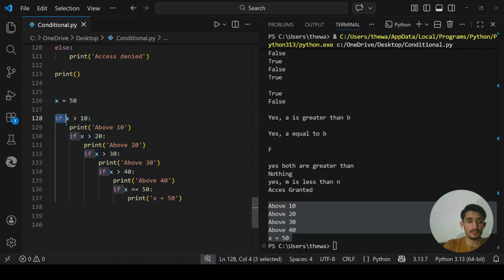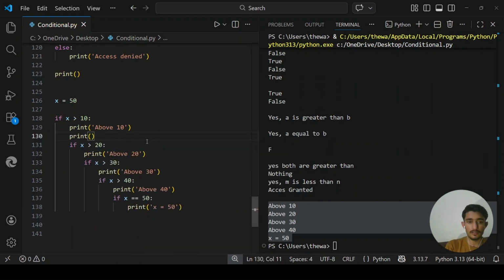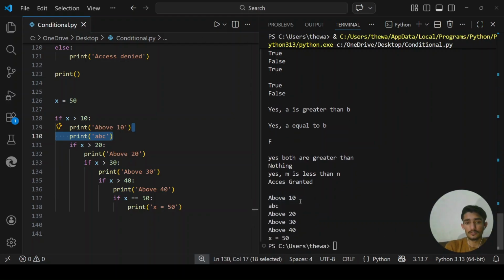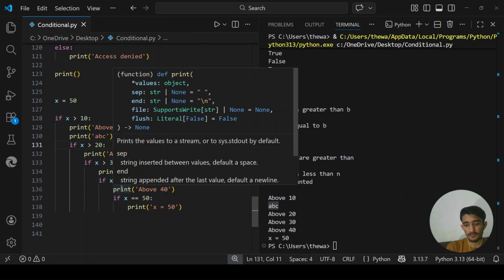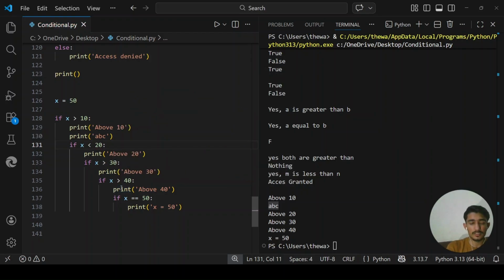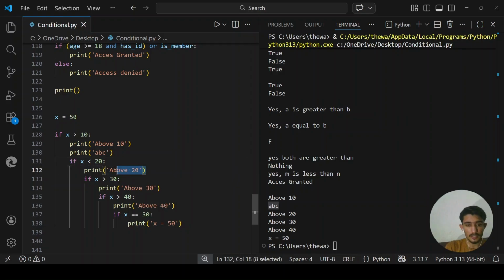You see, each code is indented 4 spaces. Everything you type here, let's say I type print abc, inside this, if this condition is true, this code will work and both lines will print out. When I run it, you see above 10, then this line runs because it is inside this block. Let's say if this condition is false, this line will never run, and I know that x is not less than 20.